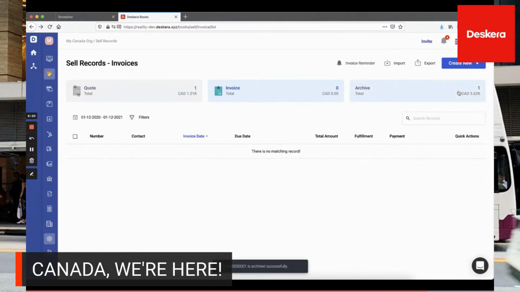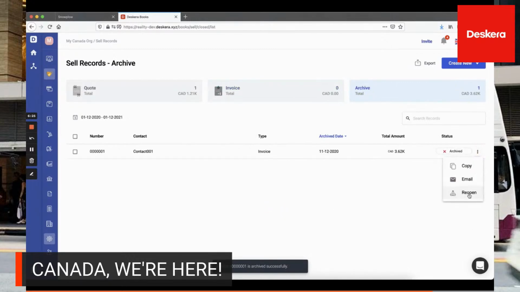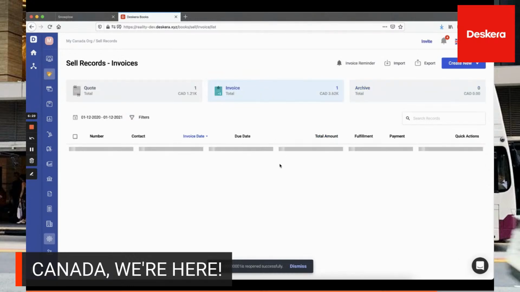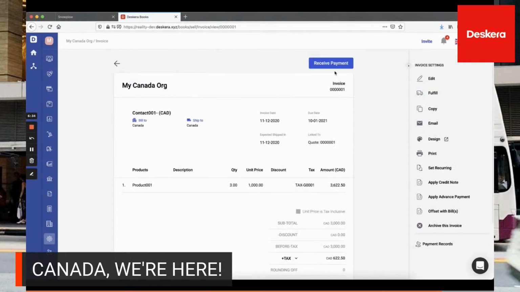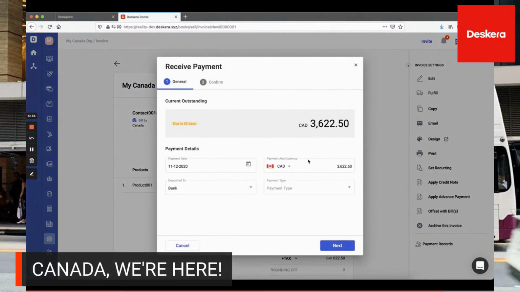Oh, okay, so we're going to close the invoice first. It goes to archive. And then in archive, we can click here and we can reopen it if required. And then we can click Get Paid. Oh, no, we're drilling in. Okay. Receive payment. Okay, so this is another place you can get paid. Just click Receive Payment in there.